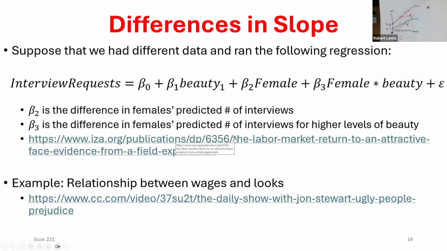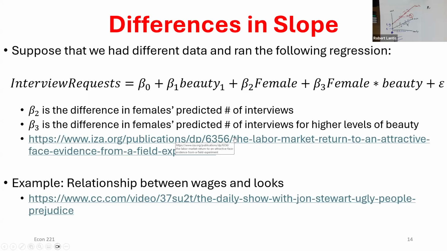And they did a similar thing. They took this beauty ranking of the LinkedIn profiles and interacted it with female. And what they found was beta 2, right? So that's just whether or not you're female. That was the difference in our starting point. So assuming you had two people who had looks ratings of 0, would a male or a female, if that value is positive, that would mean females get more interview requests given that they both have looks ratings of 0. So they start out at a higher point.